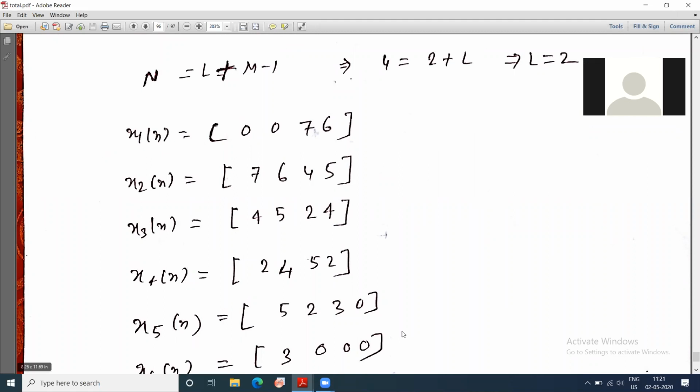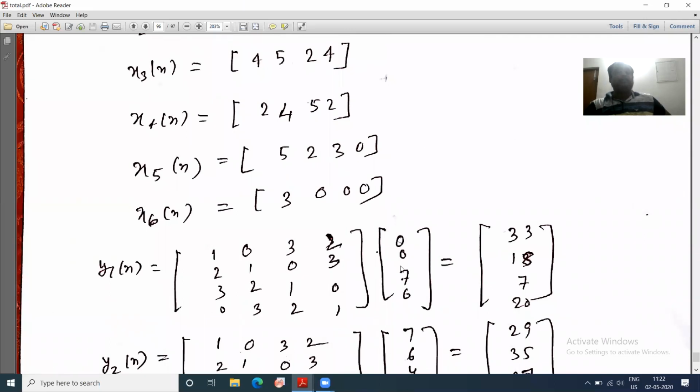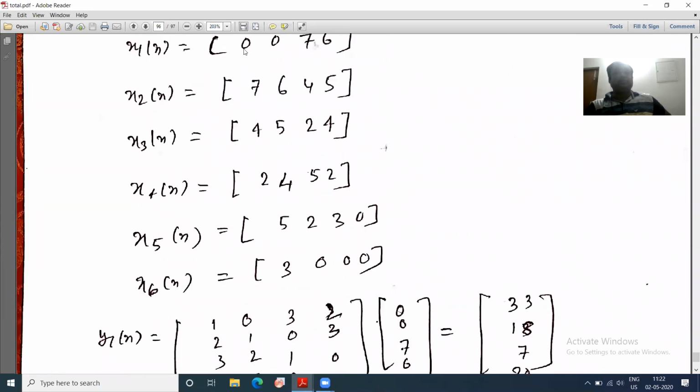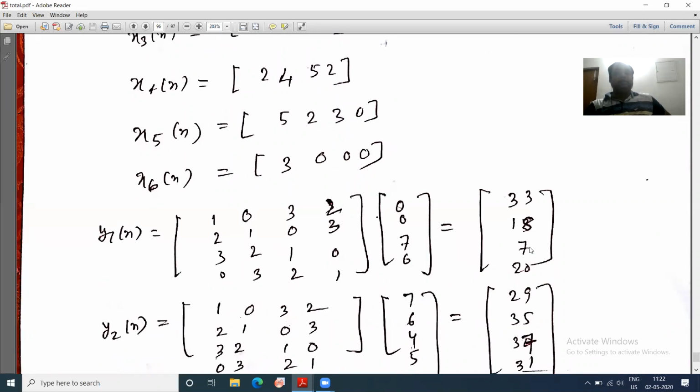Now when you are having 3 elements 0, then in the final result you have to exclude one 0. That I will see now. Now I have to find y1 of n. y1 of n equal to h of n convolution x1 of n. This x1 of n equal to this. You have substituted. Then you have to multiply. Then if you multiply these two, this will be the result. Okay. So first 2 elements are 0. First 2 elements are not required. Okay, now what you have to have? 3 into 7 and 2 into 6. So that will be 21 and 12. That will be 33. Okay, like that if you multiply, you will get this result.